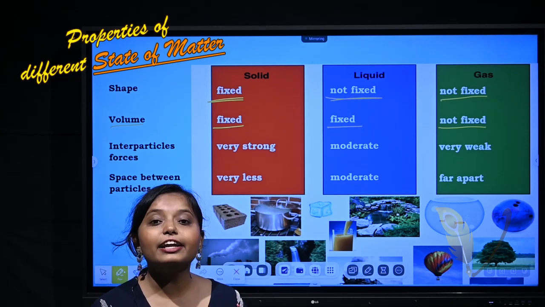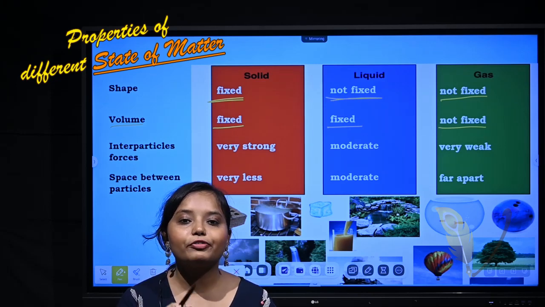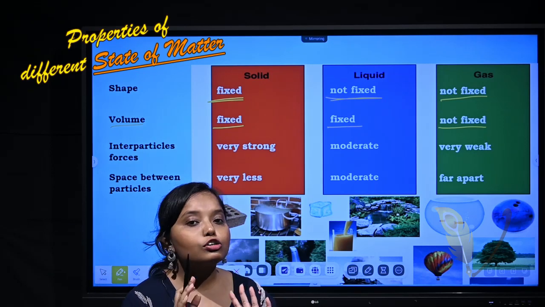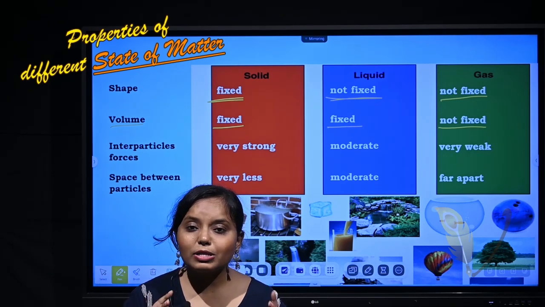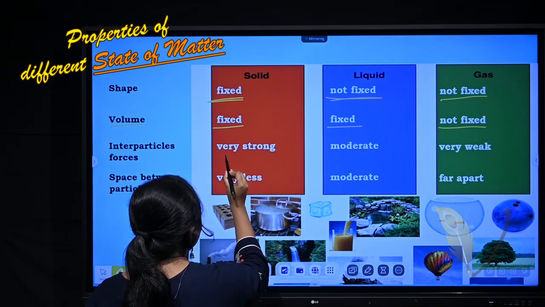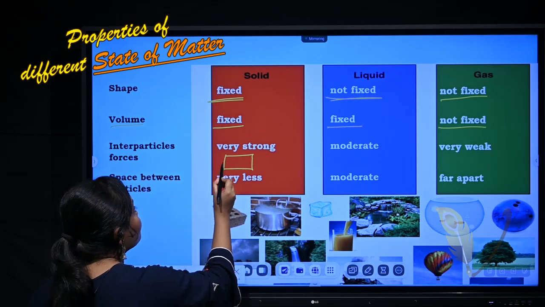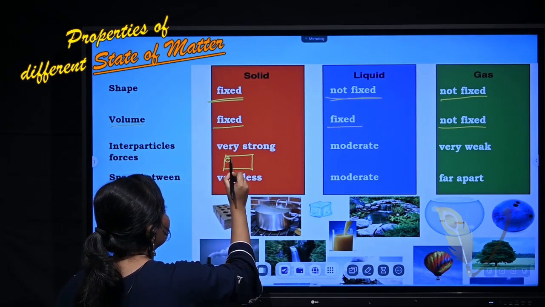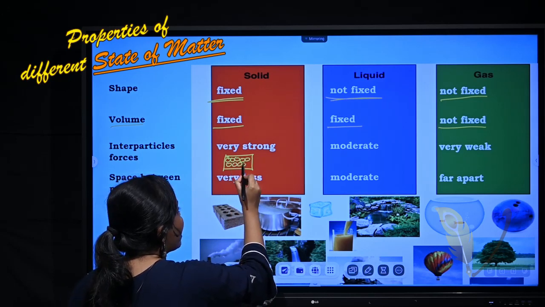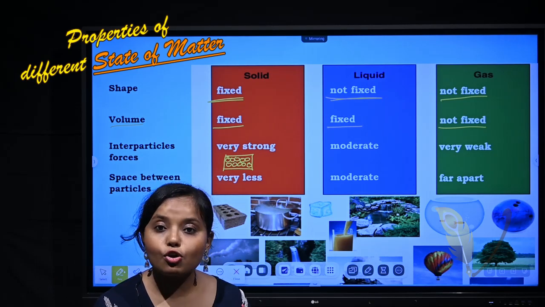The next thing is interparticular forces. Interparticle forces means the force of attraction between each particle of solid, liquid and gases. Let us say this is a solid object. Inside a solid object, the particles are very close to each other. As they are very close to each other, that means the interparticular force is very strong.